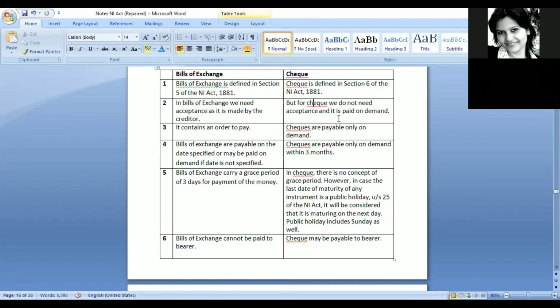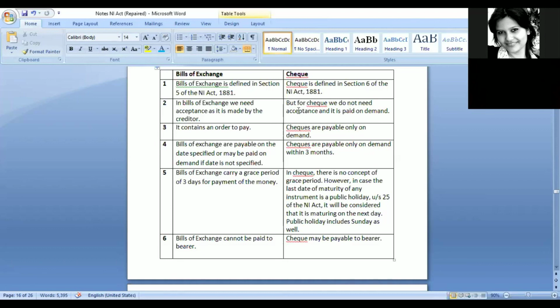But in case of check, we do not need any sort of acceptance, and it is paid on demand. Why do we not need any acceptance? Because I'm the one making that particular check, right? So there is no point of any acceptance. I'm only issuing the check to give this particular amount to this particular person. So there is no concept of acceptance in check, because the person himself is giving an order to the bank to pay this particular amount on demand. Whenever the person demands it, pay this amount to the person.